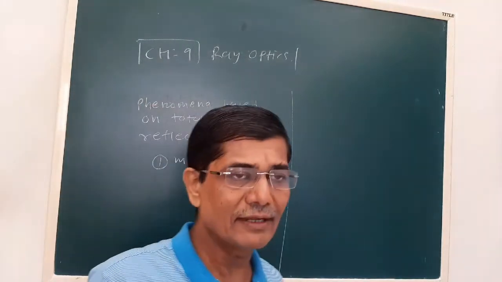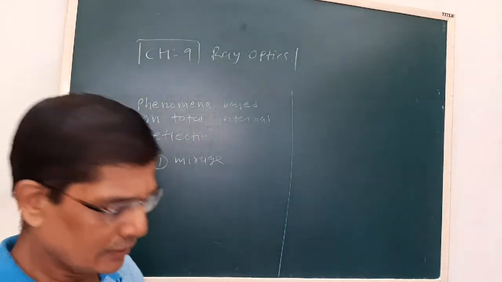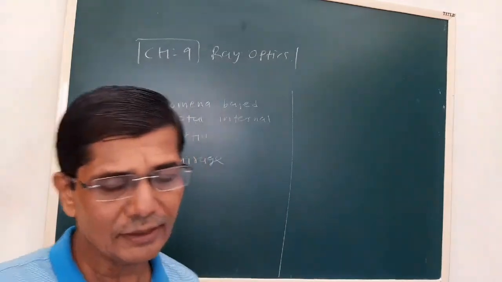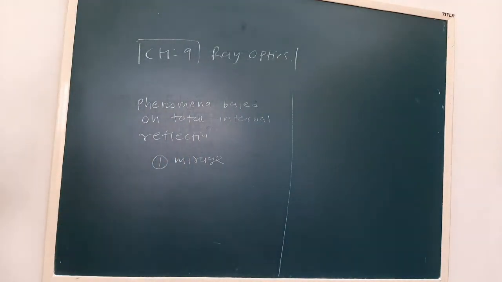In day-to-day life, when we travel in a car in a hot atmosphere, then also we see the formation of water. That is also because of total internal reflection.